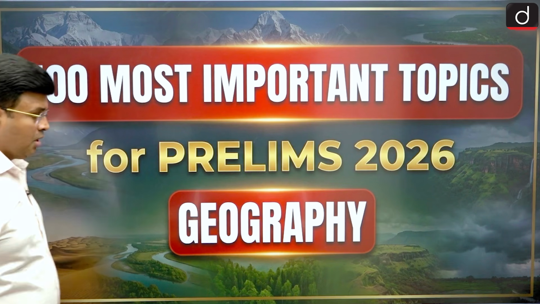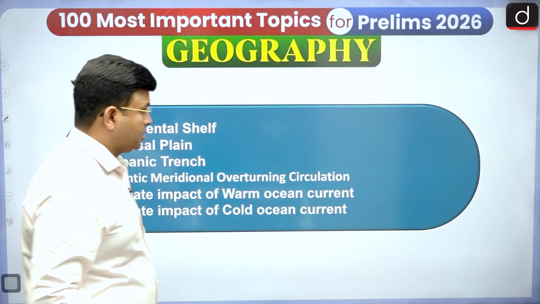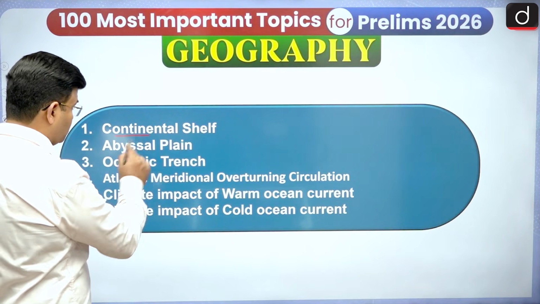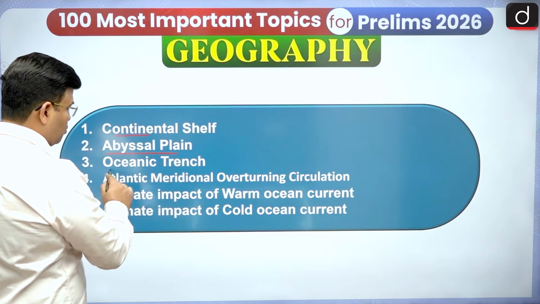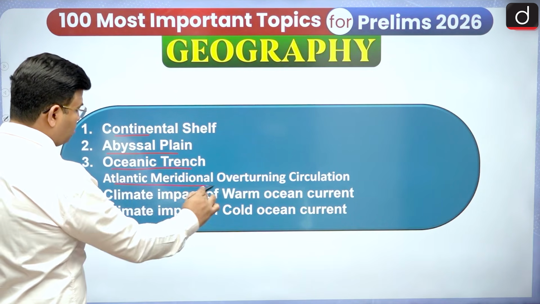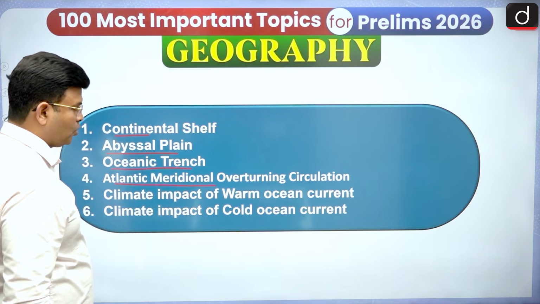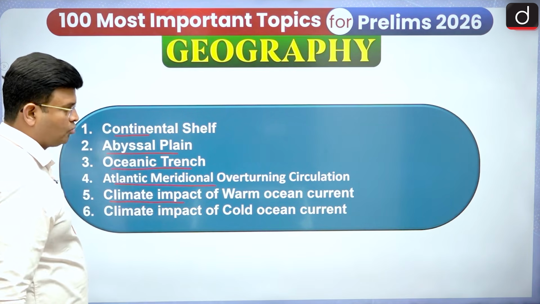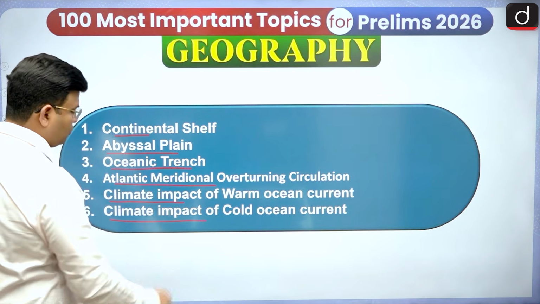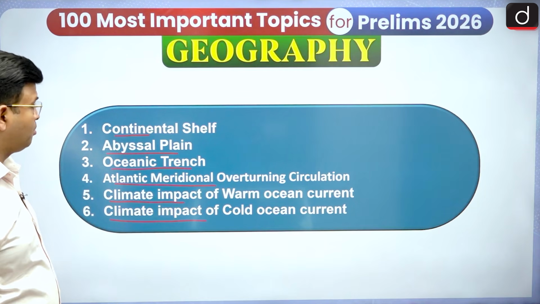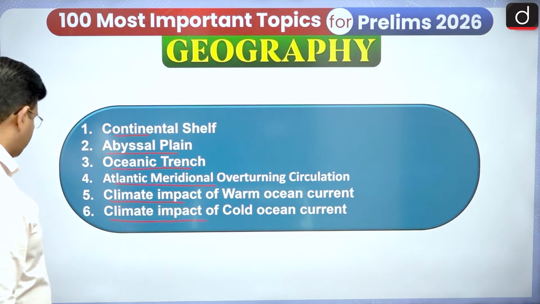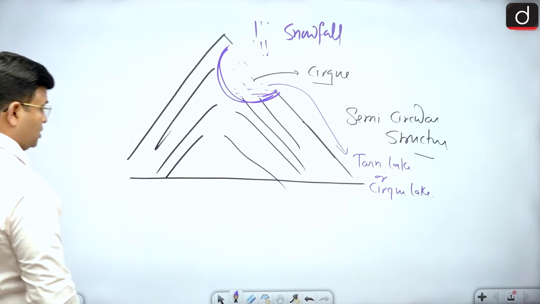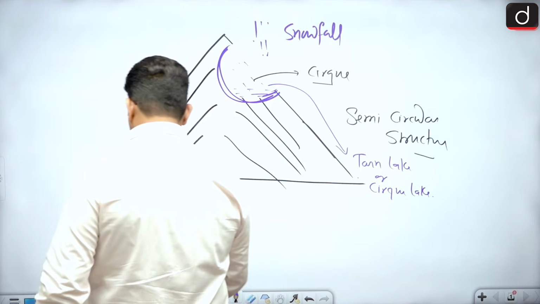And now in the fifth episode we are going to cover these important topics for the Prelims 2026: Continental Shelf, Abyssal Plain, Oceanic Trench, Atlantic Meridional Overturning Circulation, and then we have to see climate impact of warm ocean currents and climate impact of cold ocean currents. So these are the topics we have to cover. And first of all, let us see about this one.